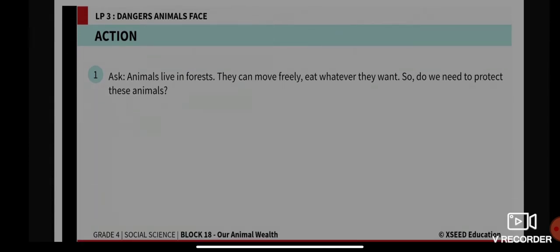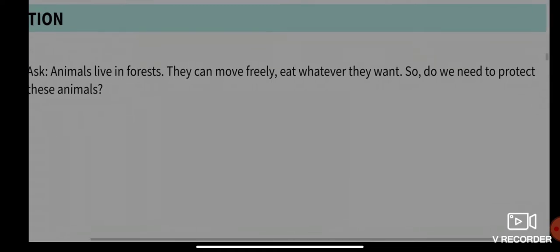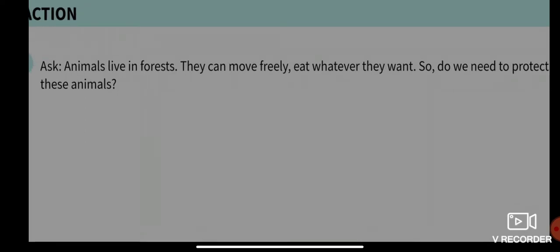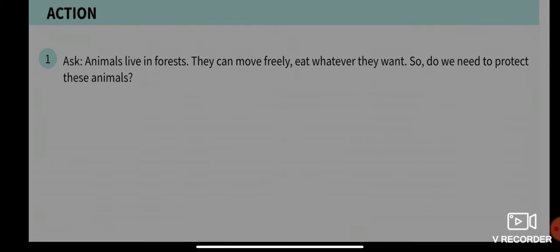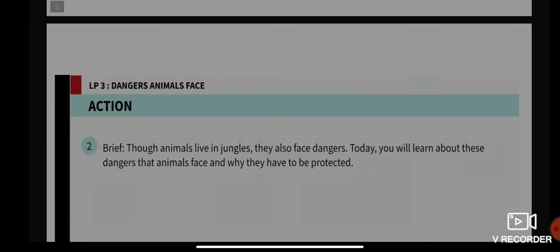Let me ask you a question. We know that animals live in forests. They can move wherever they want, that is, freely. They can eat whatever they want. So do we need to protect these animals? The answer to that is yes. We need to protect them.